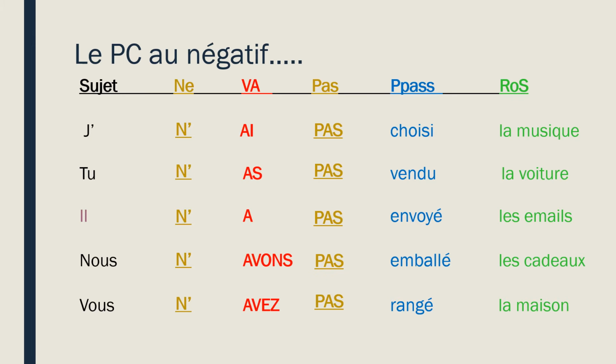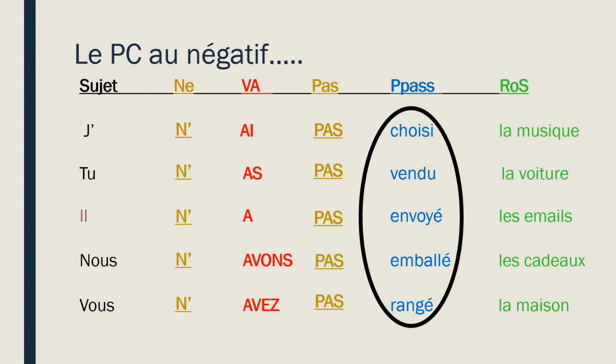Now, it seems very simple. Put the ne in front of avoir, put the pas after the avoir, or the VA. But I do want to point out one thing specifically. Notice the PPAS is not inside the ne pas. The ne pas only goes around the VA, the verbe auxiliaire, which in these sentences is avoir. The PPAS will never go inside ne pas in the passé composé.